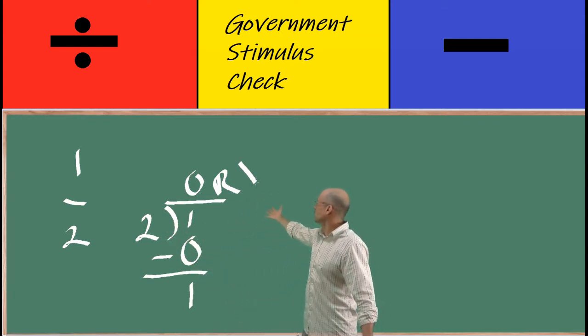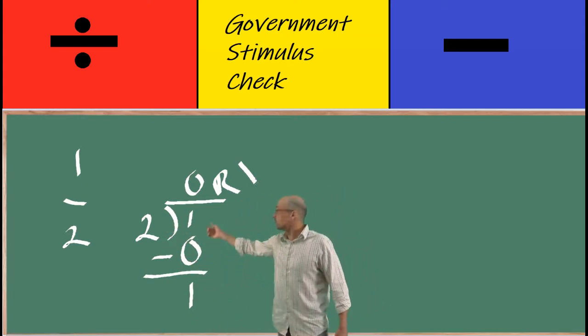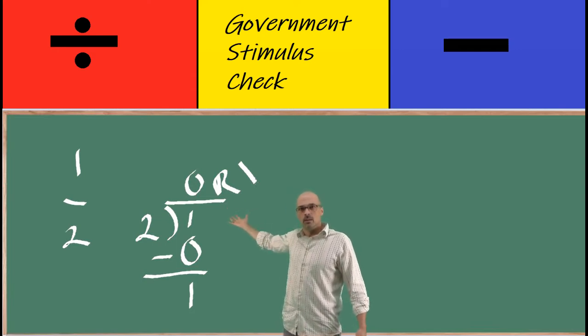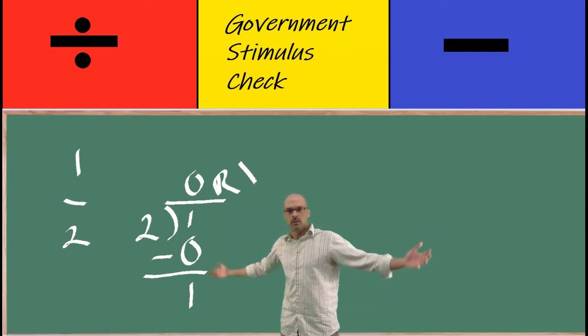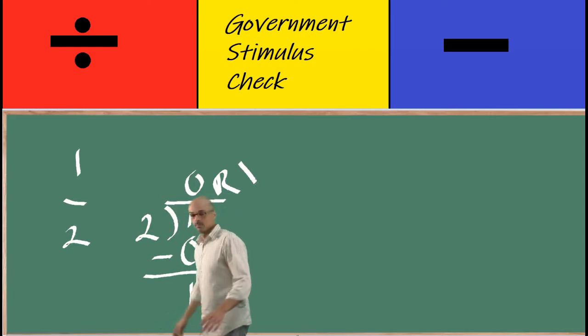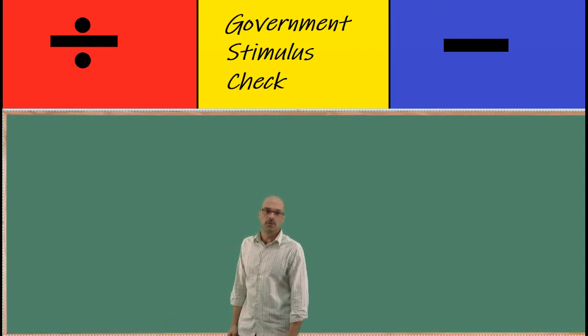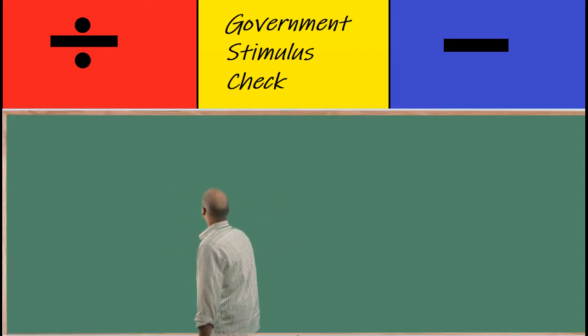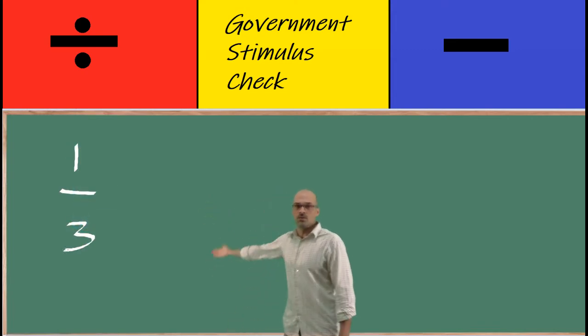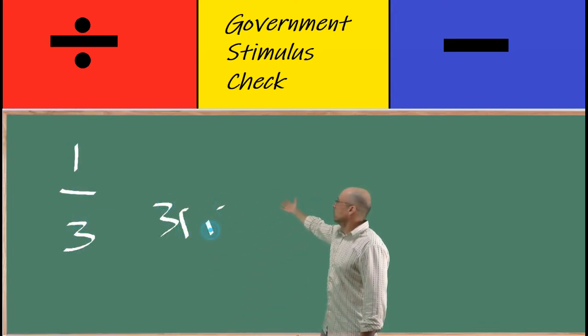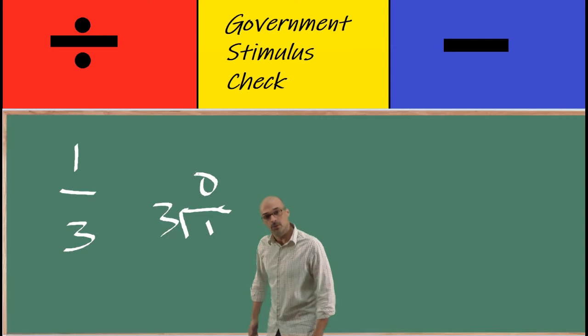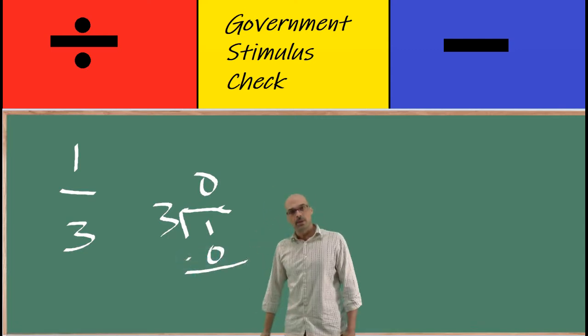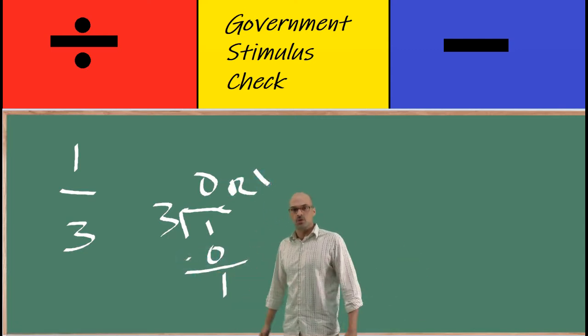This is how we were all taught to do long division. What the hell is 0, remainder 1? That's a mathematically null statement. Let's try 1 divided by 3. 0, remainder 1. Are you telling me that 1 divided by 2 is the same thing as 1 divided by 3? This remainder shit has to go.